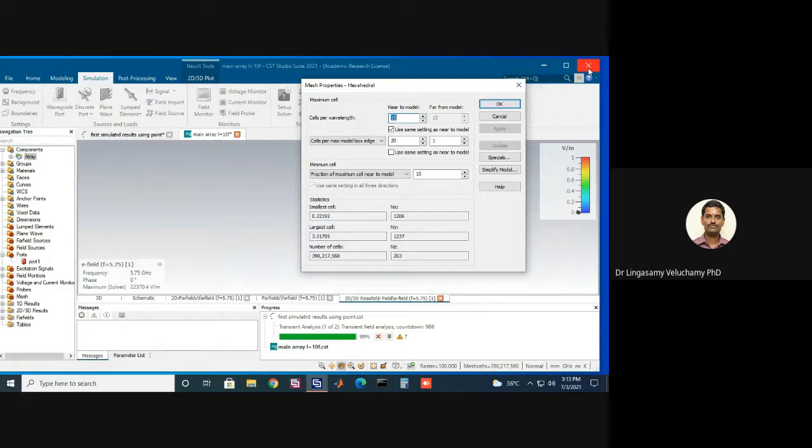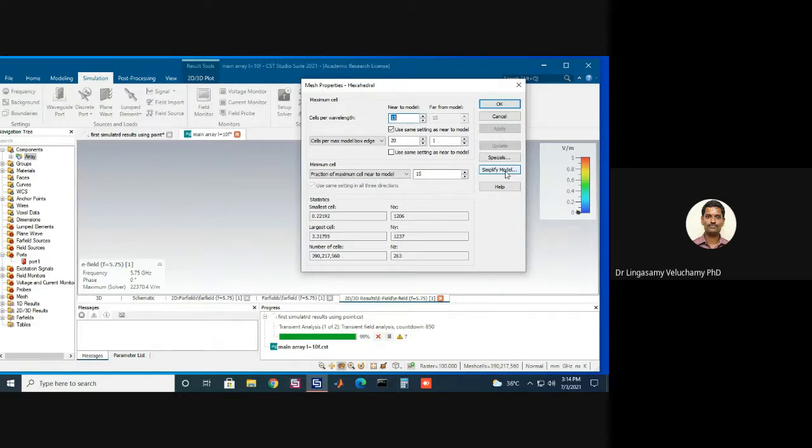And the fraction of maximum cell, you have also given 15. You can reduce that to 10. 15 means 1 by 15. So we can give a minimum of one by four, because the cell size is very, very low. That's why it is taking a long time actually.